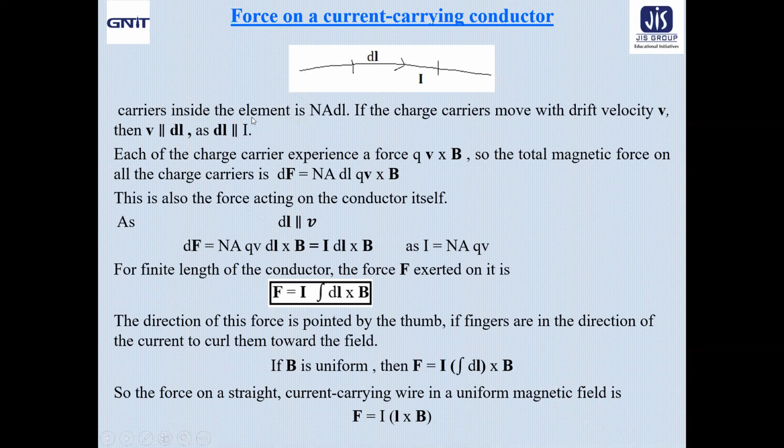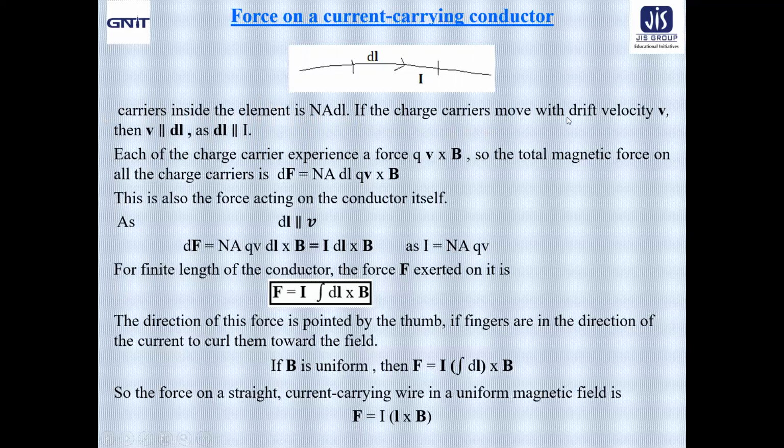So if n is the number of charge carriers per unit volume within the conductor, then the total number of charge carriers inside the element dl will be nA dl, because n is the number of charge carriers per unit volume, A is the cross sectional area, and dl is the length.